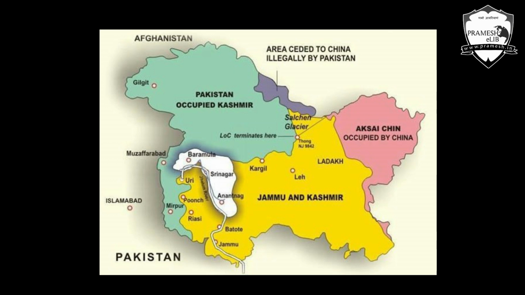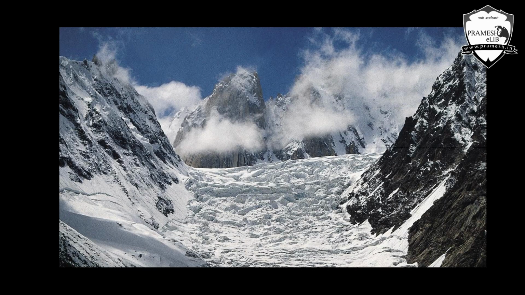Now this LOC has been established, but the problem is that the LOC is running from the uppermost part of Jammu's working boundary and going towards this point called NJ9842. Now this point is basically the foothill of the Siachen Glacier. Now, it was assumed that a glacier is a very uninhabitable territory, and it's a very rough terrain.